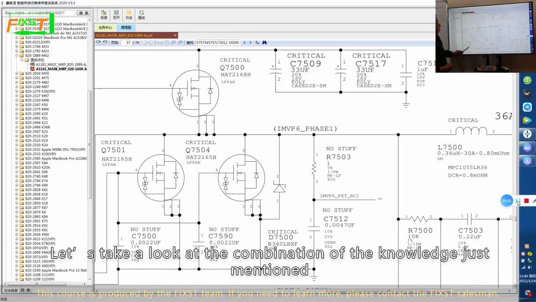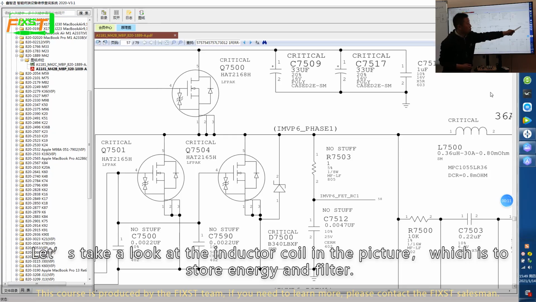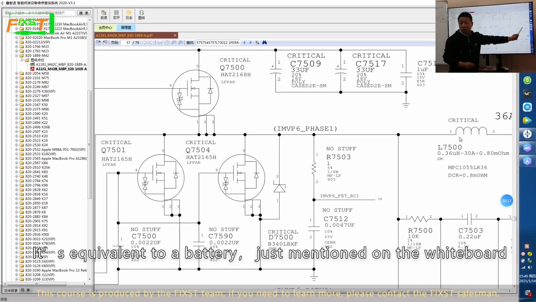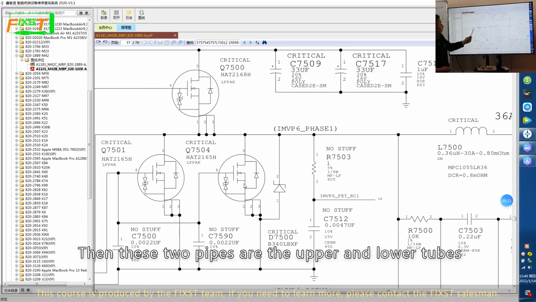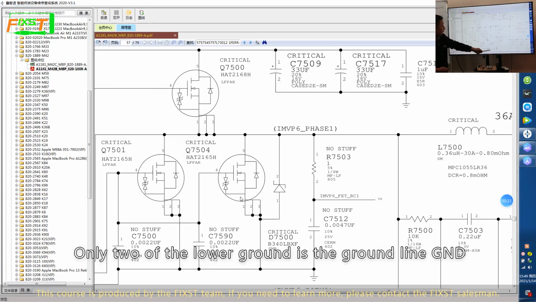Let's take a look at the combination of the knowledge just mentioned. Let's take a look at the inductor coil in the picture, which stores energy and filters. It is equivalent to a battery, as just mentioned on the whiteboard. Then these two MOSFETs are the high side MOSFET and the low side MOSFET. The lowest point is the ground line GND.